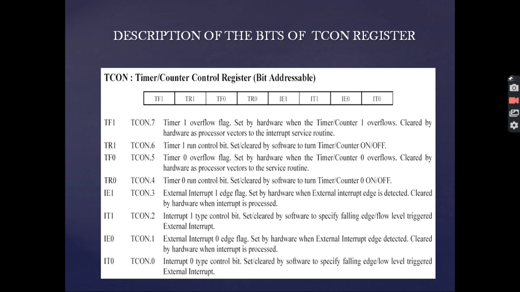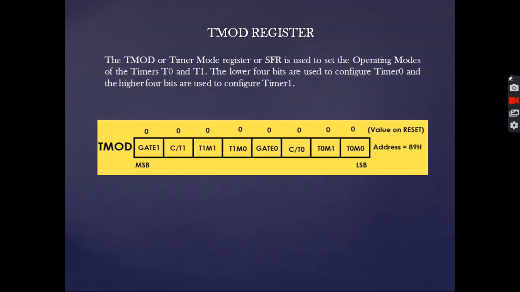Now next comes the IE1 and IT1, or IE0 and IT0. IE1 and IE0 are the external hardware interrupt edge flags, and they are set by the hardware when an external interrupt edge is detected. IT1 and IT0 are the interrupt 1 or interrupt 0 type control bits. They are set or cleared by the software to specify the falling edge or low level trigger of the external interrupt.